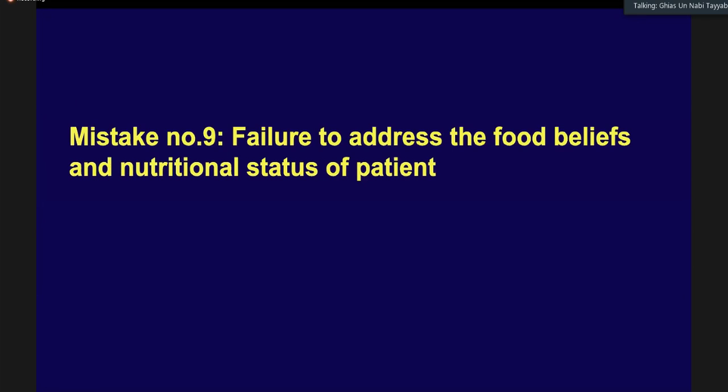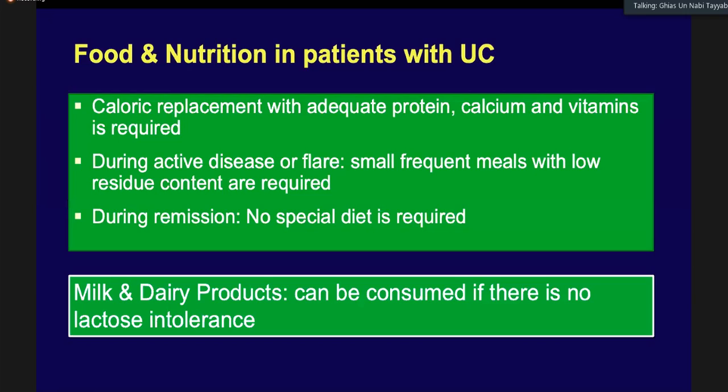Now, a very important thing in our society: what does the patient like to eat, and what's the nutritional status of the patient? These are two different things. Food beliefs is a different thing. Nutritional requirements of the patient is a different thing. It's very important that caloric replacement in a patient suffering from acute severe ulcerative colitis, and in a patient suffering from ulcerative colitis but in remission, should be kept in mind. Adequate protein, at least 1 gram per kg, has to be given. And adequate calcium replacement and vitamin D is definitely required in these patients.